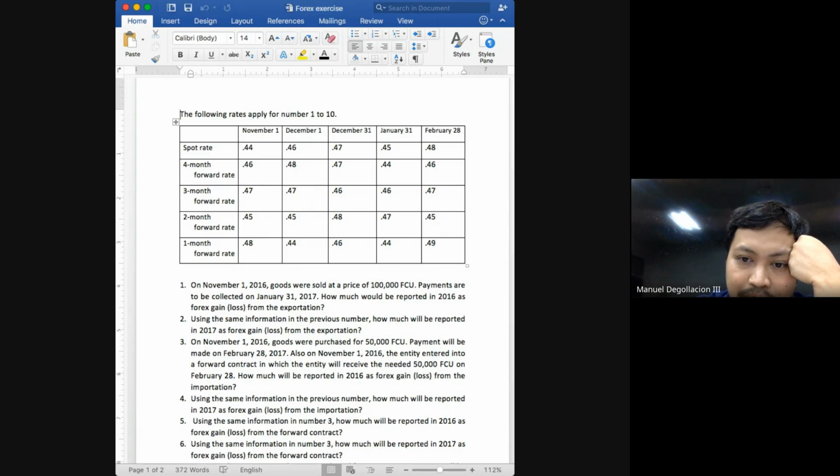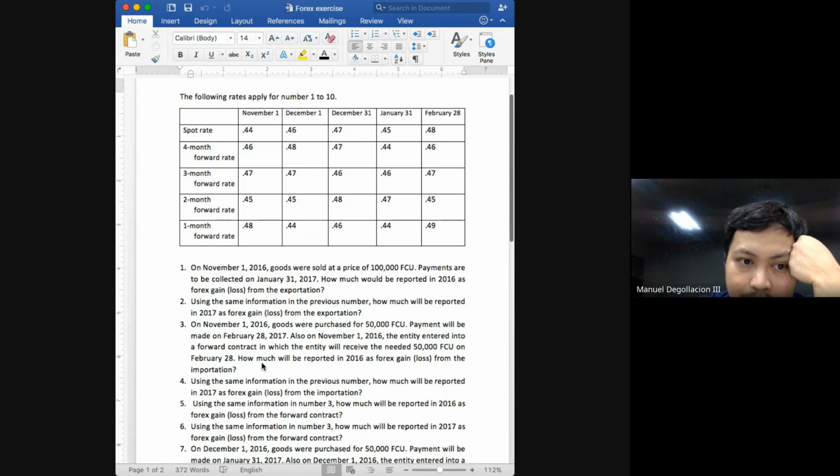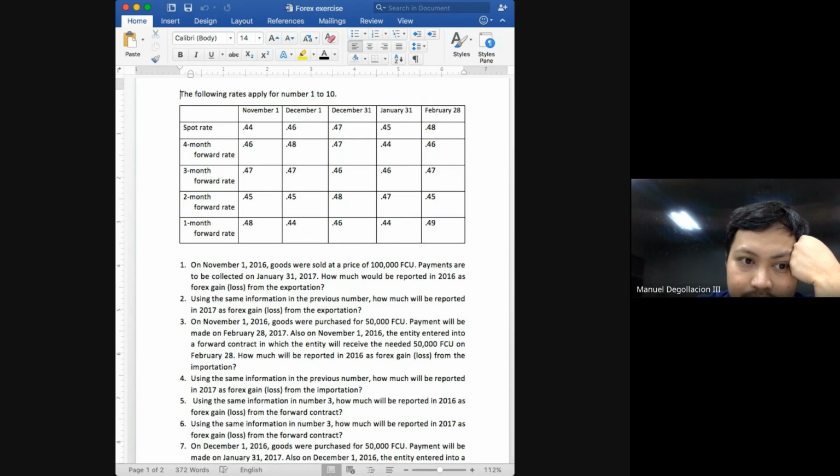Let's move on to number 5. Using the same information, how much will be reported in 2016 as forex gain or loss from the forward contract? So the forward contract, class, was entered into on, when was the forward contract entered into? November 1. And it is to be settled when? February 28. This is the time that we will pay the forward contract, and this is the time that we will receive the foreign currencies.